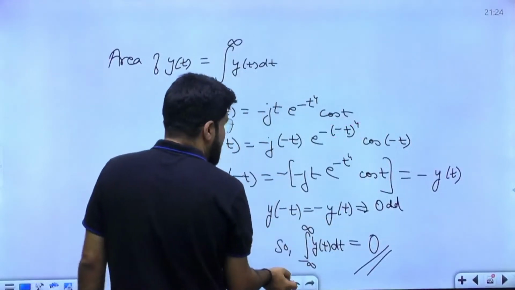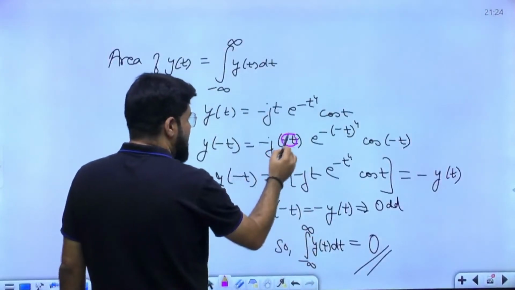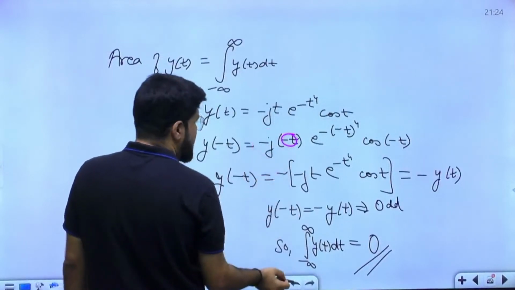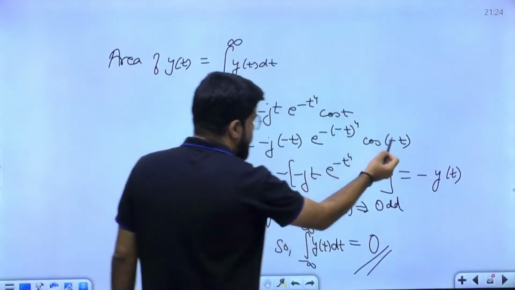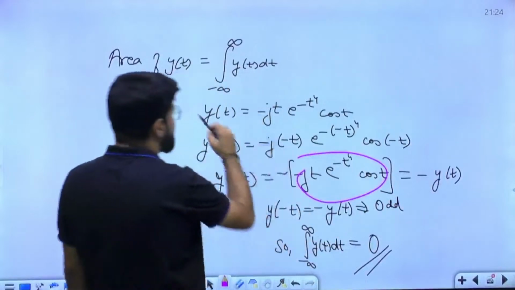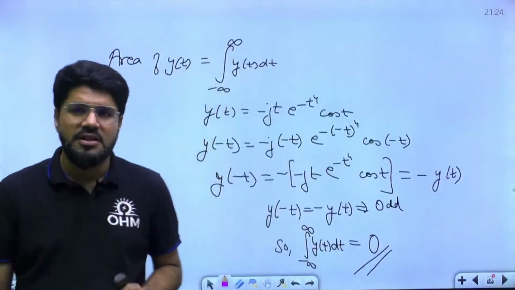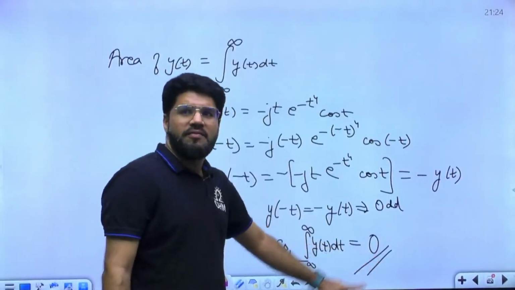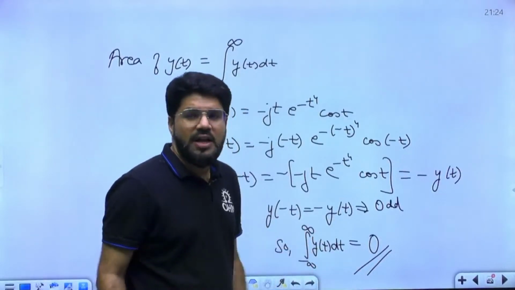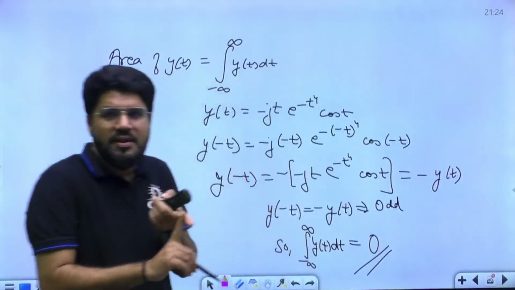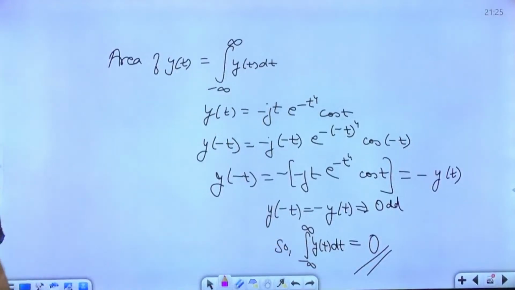Now effectively, if I take this minus outside, this -j t e^(-t^4) cos t bracket term is the same as y(t). So what I have got is y(-t) = -y(t), which is known as an odd symmetric function. And this is an integral result, a very important integral property. Look into integral properties: the integral from -a to a of y(t) dt. Whenever it is an odd symmetric function, the answer would be 0.